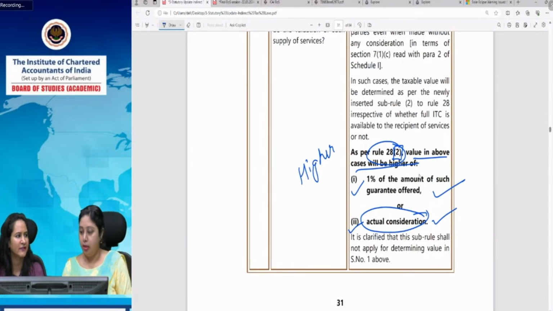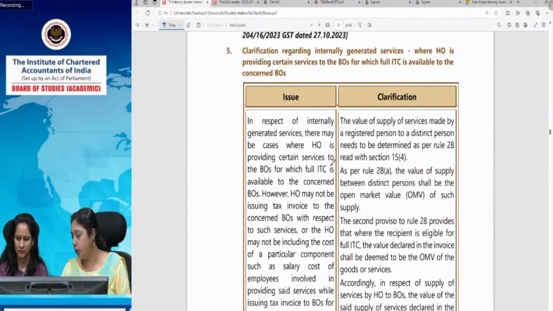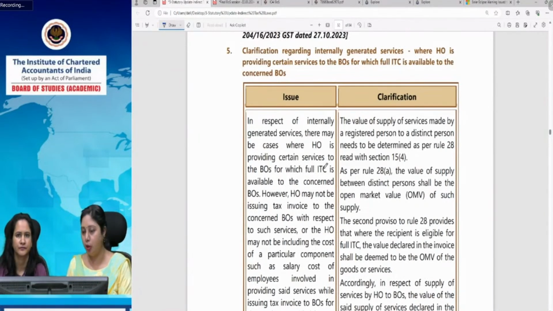This is the difference, ma'am. In the first case, because of RBI guidelines, consideration cannot be charged. And therefore, open market value is nil in that case. In the second case, sub-rule 2 of Rule 28, which has been newly inserted, will operate.